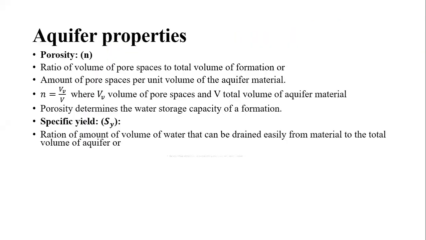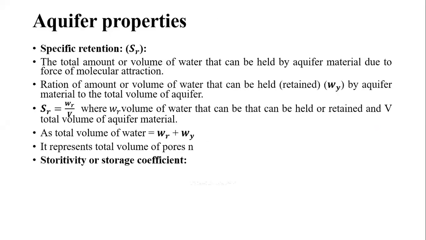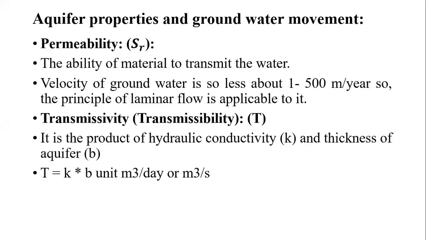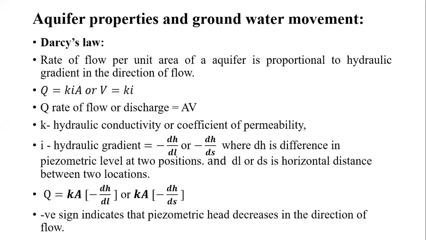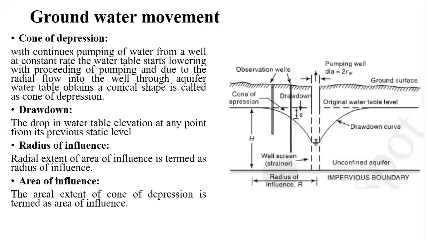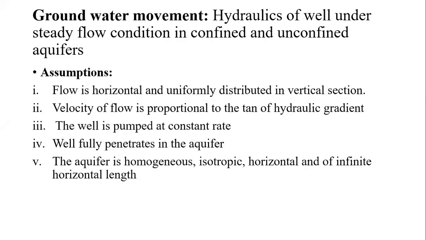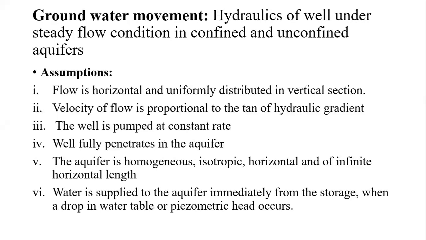And before that we had seen what assumptions are there, and those assumptions are applicable for both cases, that is for wells penetrating completely inside an unconfined aquifer, and for the confined aquifer also.